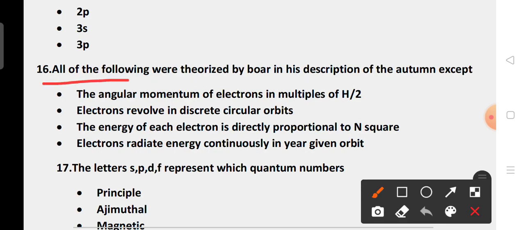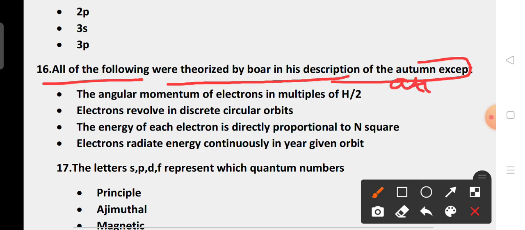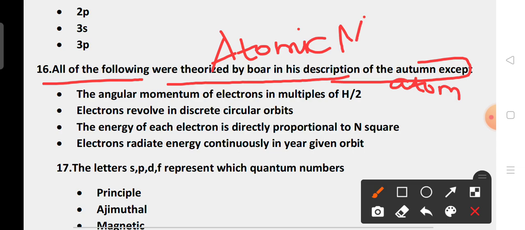Which of the following was not theorized by Bohr in his description of the atom? Sorry, there is a spelling mistake here. We know Bohr's atomic model, in which he described the hydrogen atom. There are four options, and one of them does not belong to Bohr's atomic model, so we have to find the answer.